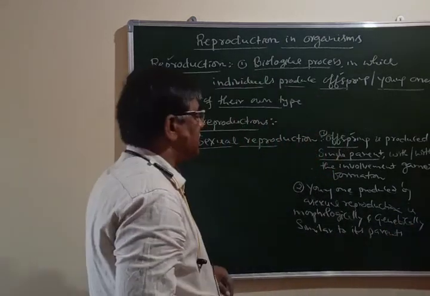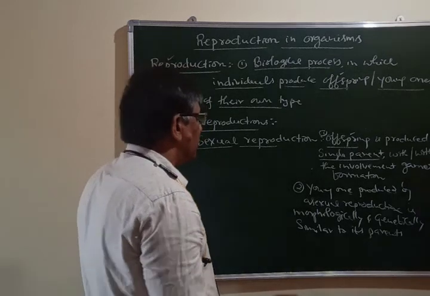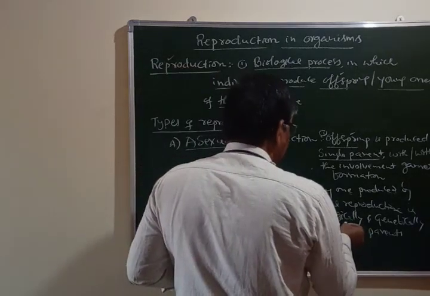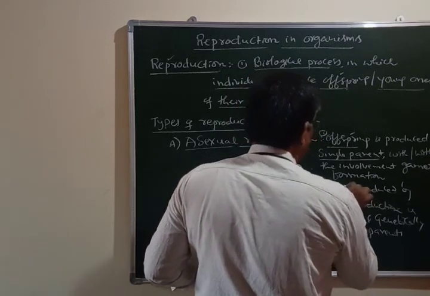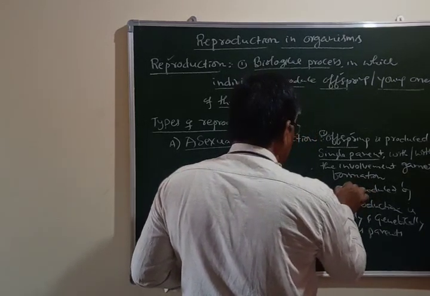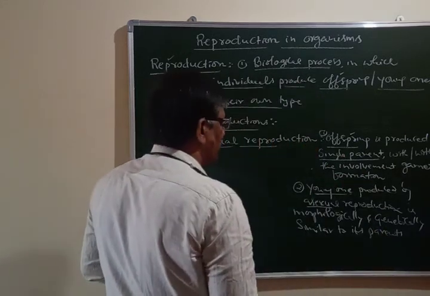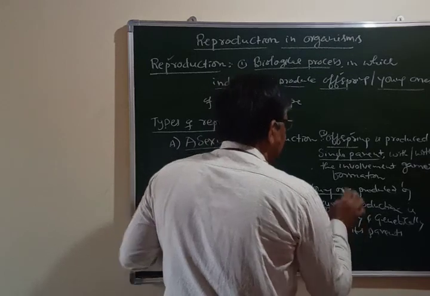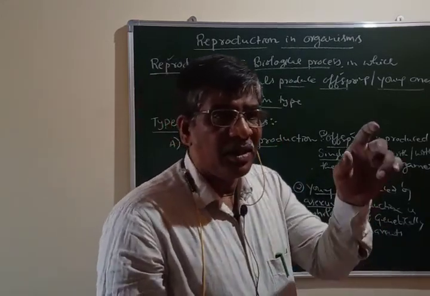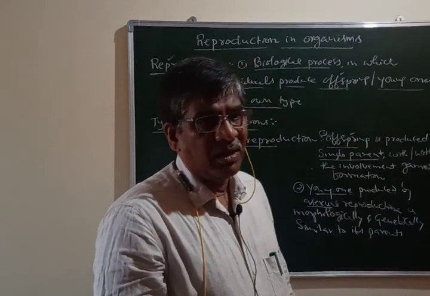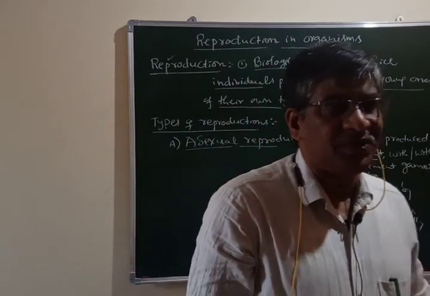So please read the sentences carefully. You can understand the inner meaning of it. When the young one or the offspring or the new individual is produced by the asexual method of reproduction, it is exactly similar to its parents. Not only is it morphologically similar, it will carry all the genes of its parents.